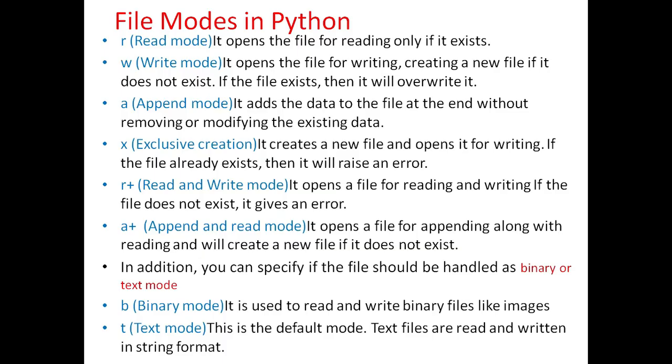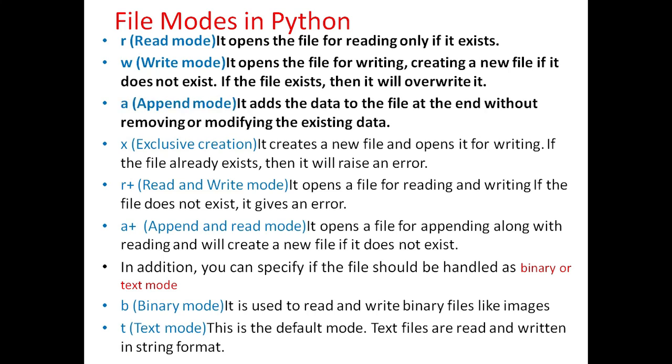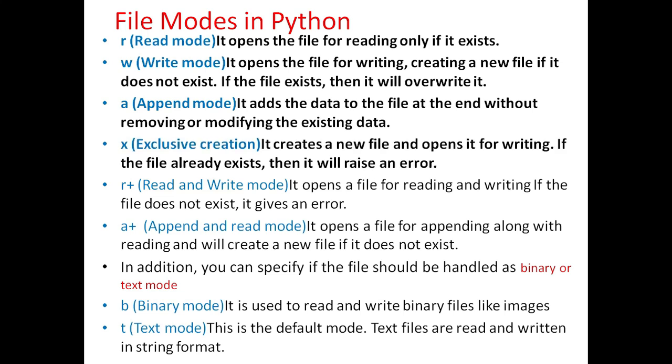which helps in making it easier to access and manage the data. Different file modes in Python are: R, which opens the file in reading only if it exists. W, that is write mode. It opens the file for writing, creating a new file if it does not exist. And if the file exists, then it will overwrite it. Then A, that is append mode. It adds the data to the file at the end without removing or modifying the existing data. Then X, that is exclusive creation. It creates a new file and opens it for writing. If the file already exists, then it will raise an error.